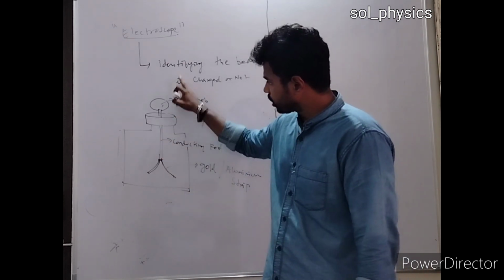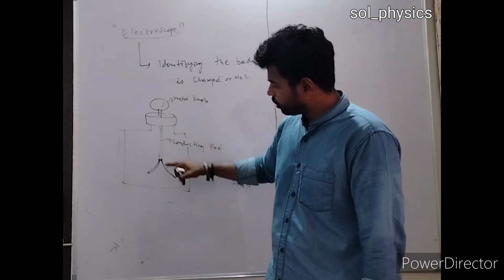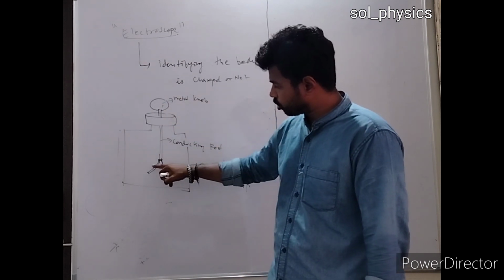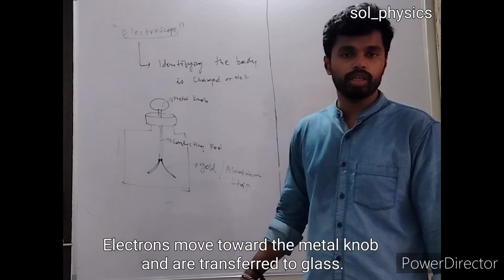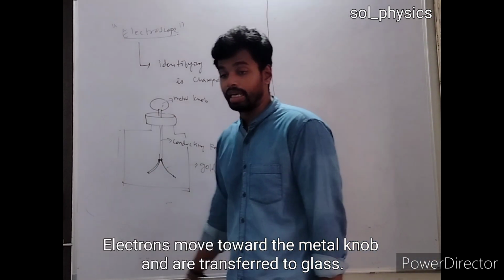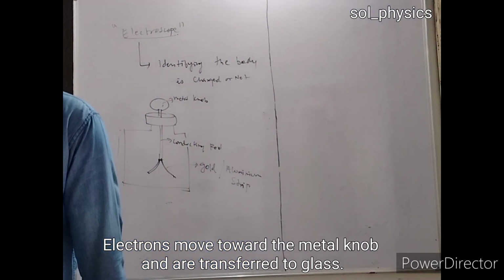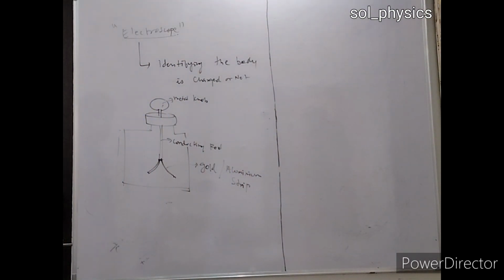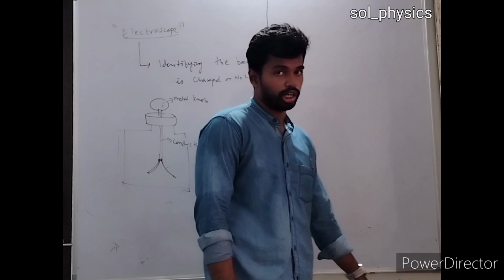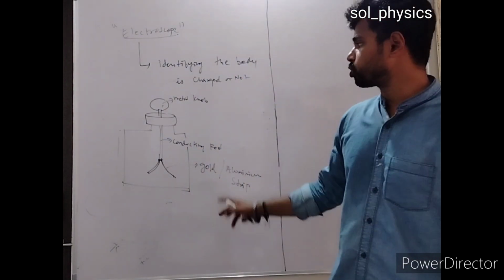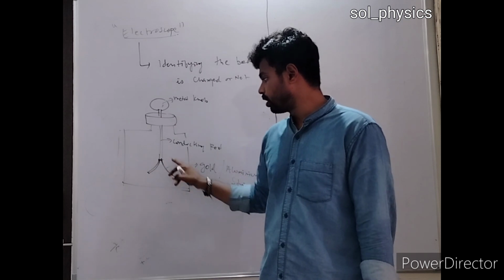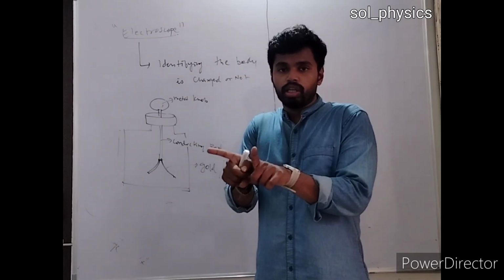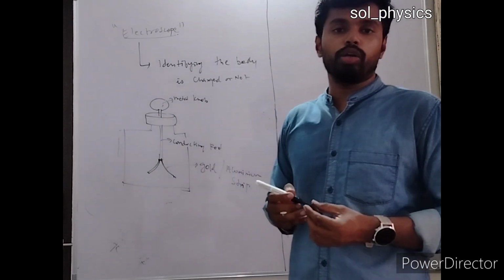So those electrons which are coming from the glass will develop across this foil. Now if they are diverging, what does it mean? If they are diverging, that indicates that the individual body is charged, and if they are not diverging, that indicates that this body is not charged. So if you touch a charged body to the metal knob, the foil will start diverging, and if it is not diverging, that means not charged.